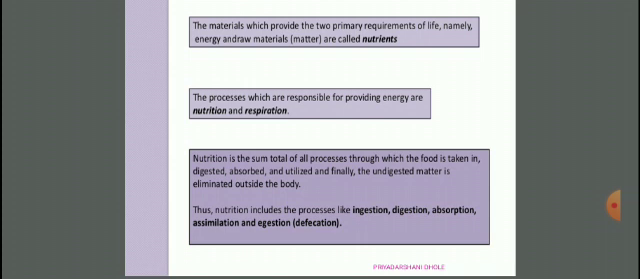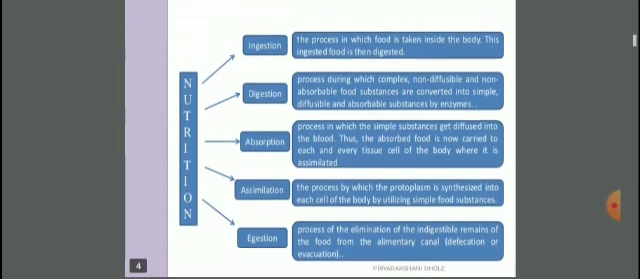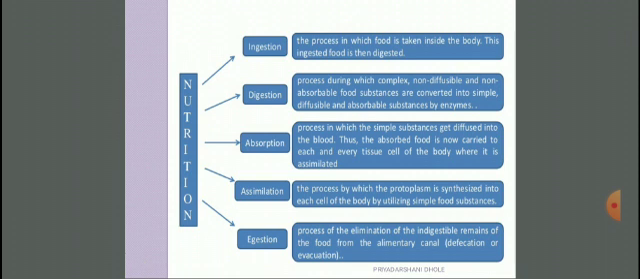Nutrition includes processes like ingestion, digestion, absorption, assimilation and egestion, which is also called defecation. Now these are the important steps of nutrition. Five steps are there: ingestion, digestion, absorption, assimilation and egestion. In that, the first one is ingestion, the process in which food is taken inside the body, and this ingested food is then digested.